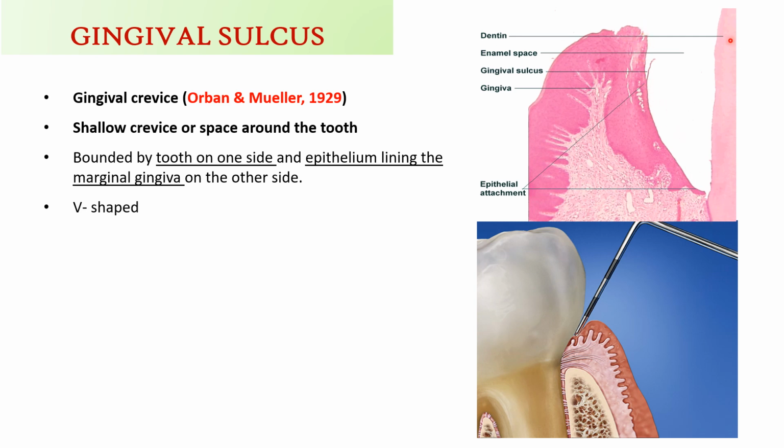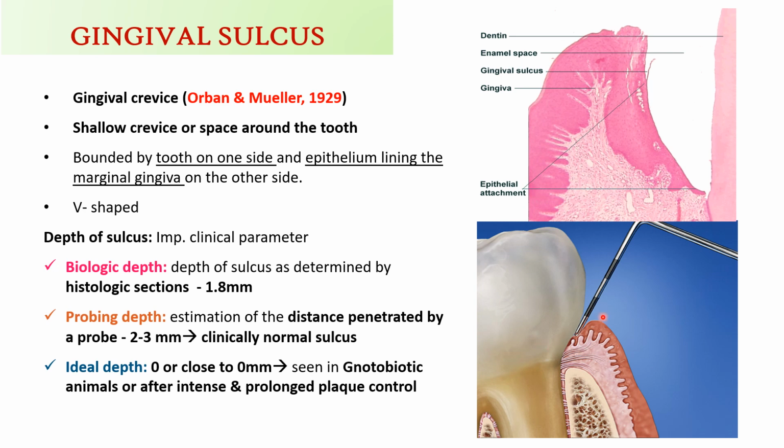This is V-shaped, and measuring the depth of sulcus is an important clinical parameter. The biologic depth is nothing but the depth of the sulcus as seen in histological sections. If we take a section of the gingiva, in those cross sections, the distance between the crest of the gingiva to the junctional epithelium is the biologic depth.